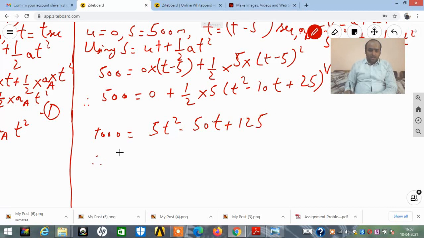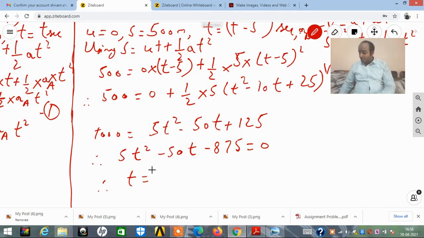So therefore 5t square minus 50t plus 125 minus 1000. 125 minus 1000 is equal to minus 875. Minus 875 is equal to 0. Therefore, friends, from this equation we will be able to find out the value of t.